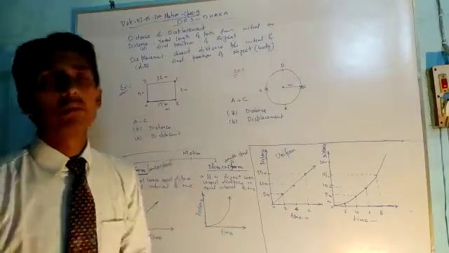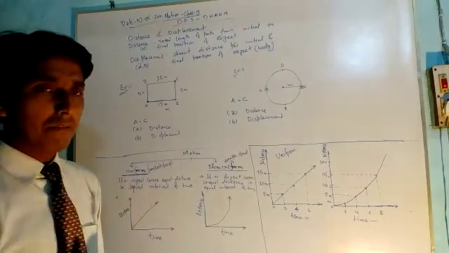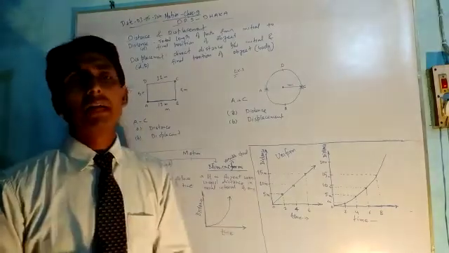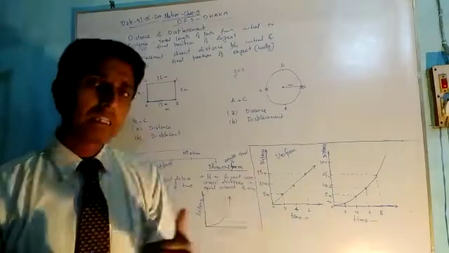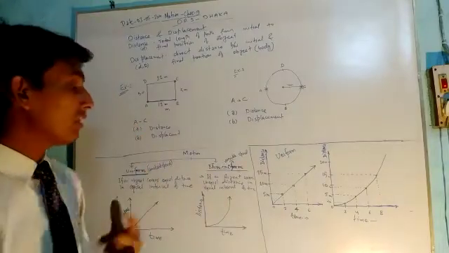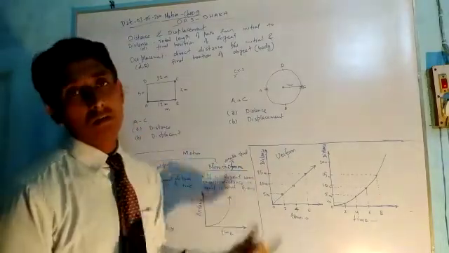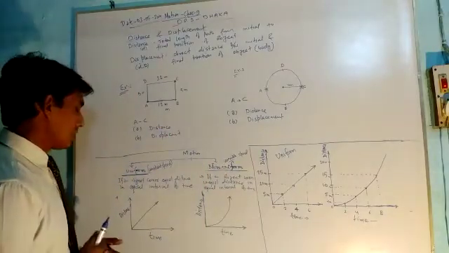Sometimes it is moving with a speed of 40 km per hour, and immediately after an interval of time it is moving with a speed of 20 km per hour. So the speed is changing, so it will not cover equal distance in equal interval of time, it will cover unequal distance in equal interval of time. Therefore this type of motion is called non-uniform motion.